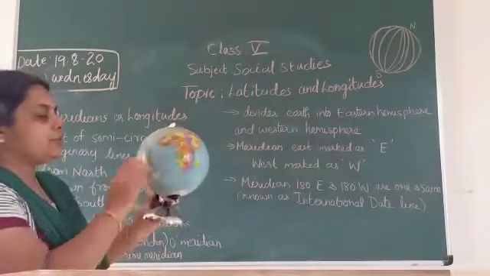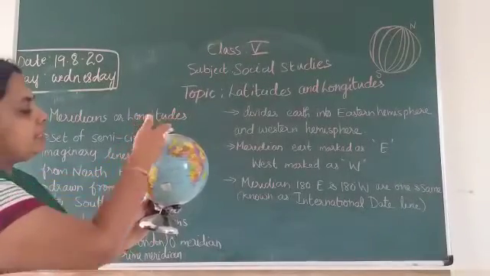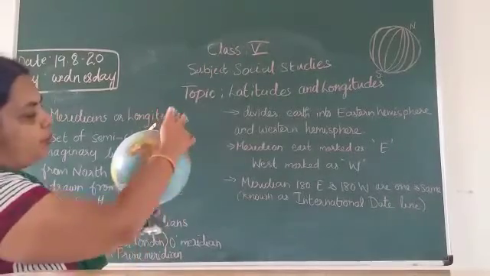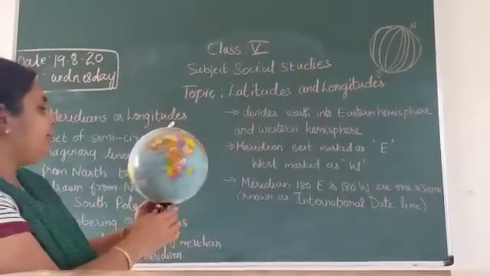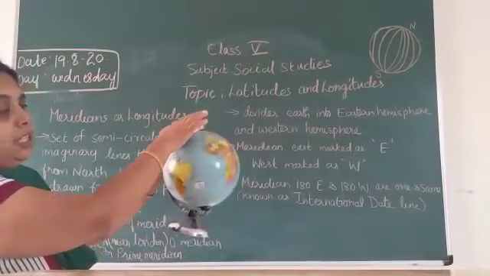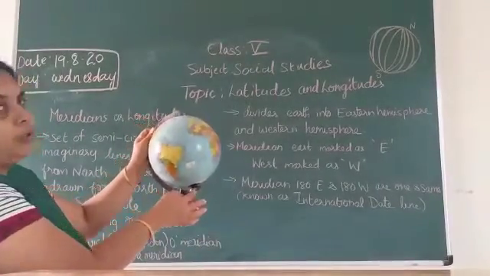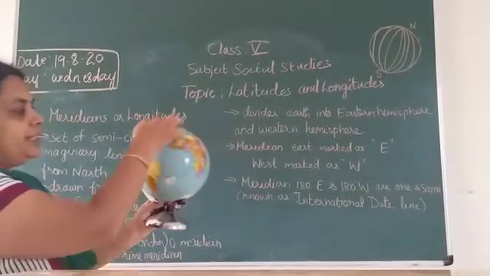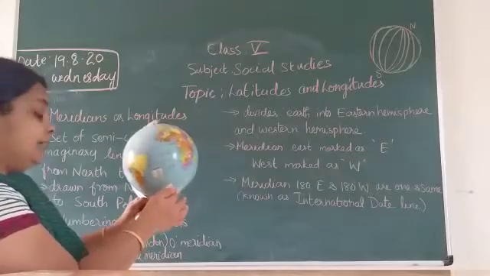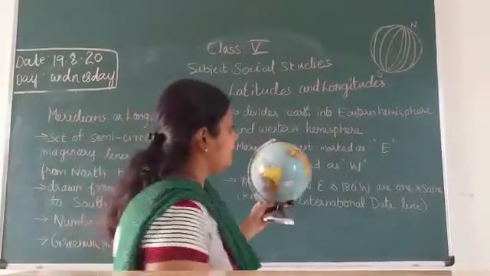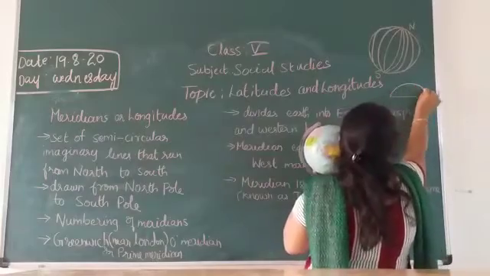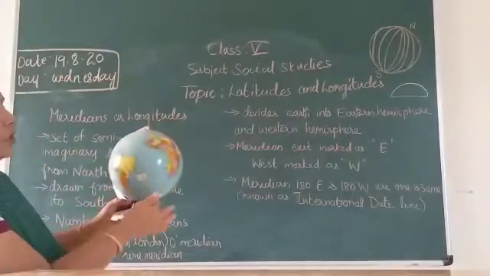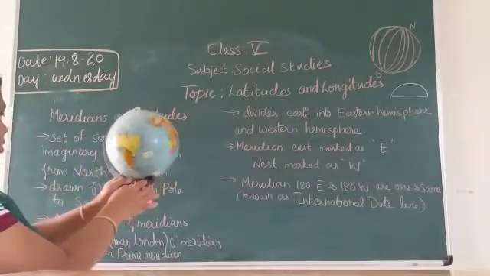Meridians are the longitudes. These are the semicircular lines, like this, from the North Pole to the South Pole. These are semicircular imaginary lines drawn from the North Pole to the South Pole. Once again I repeat, these are semicircular lines drawn over the globe. This is your semicircle. Imagine this to be the earth.